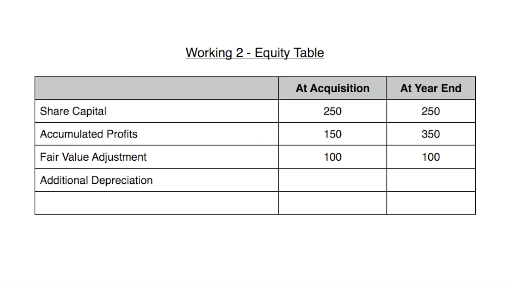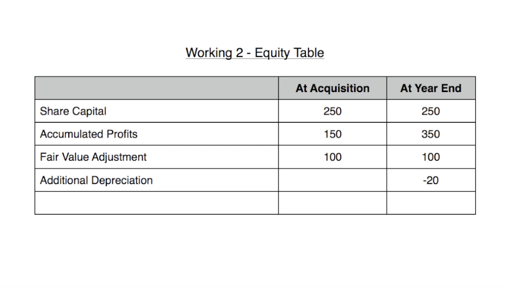Don't forget as well though, we're going to have additional depreciation. We're told that the piece of plant has a useful life remaining of 5 years. So we're going to have depreciation for 1 year because this happened 1 year ago. The additional depreciation for 1 year will be the 100 divided by the 5 years is 20. So we don't put that in at acquisition because there was no additional depreciation then.